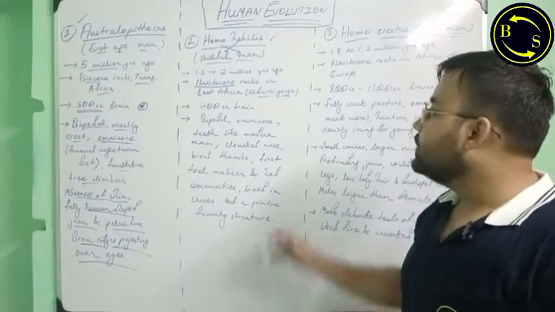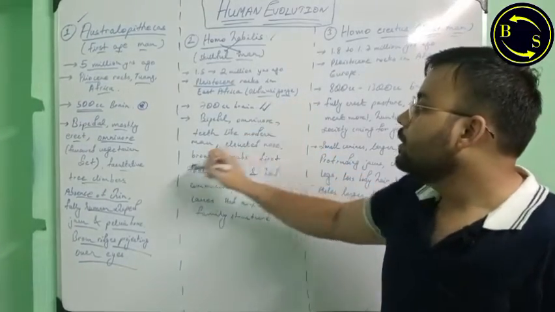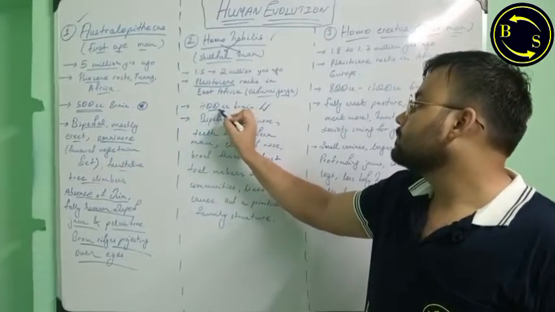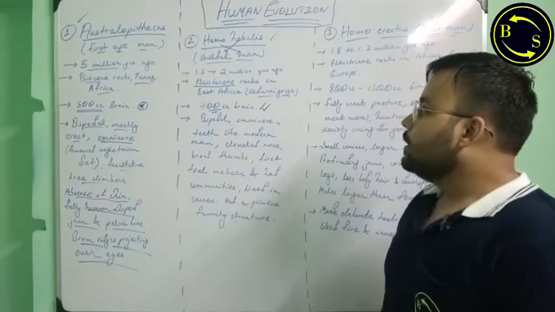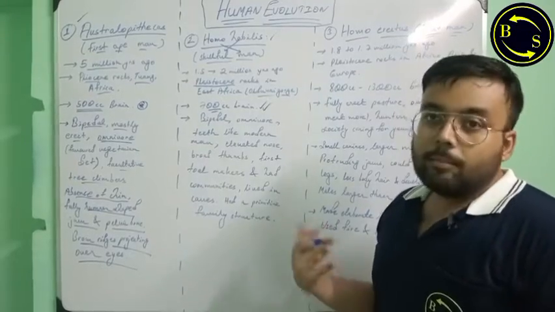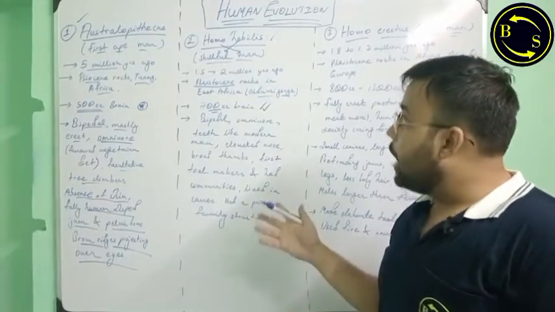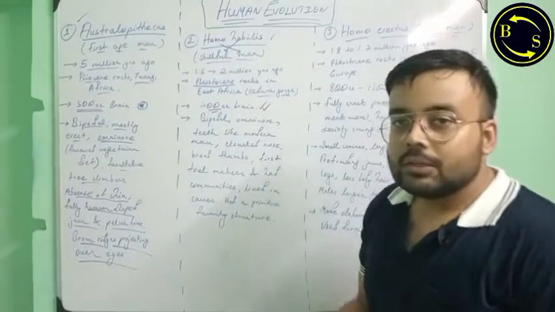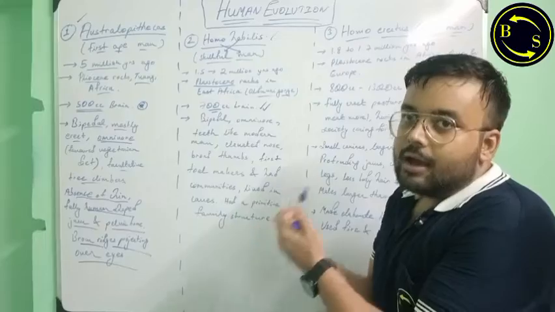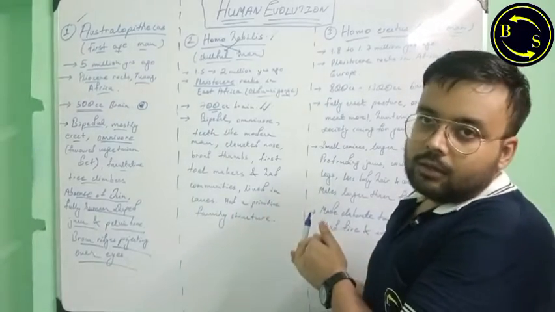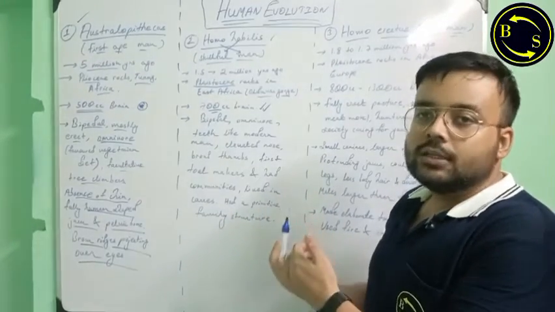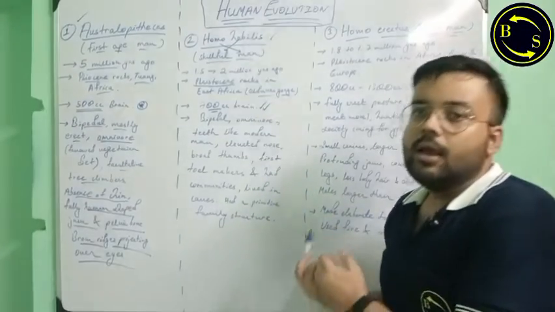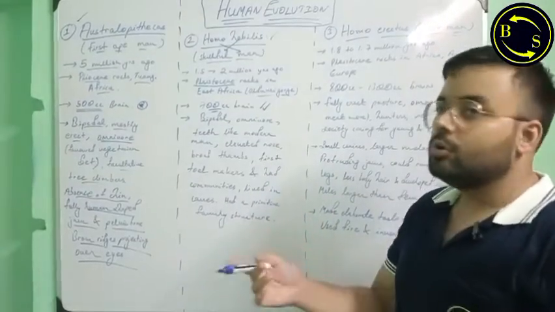They had a brain size of 700 cc. So from 500 we get 700. They were bipedal. Okay. Now Homo habilis, they were completely bipedal. So the ape-like traits are gradually getting eliminated. The human-like traits are gradually getting favored and passed on to the next generation, and they are getting evolved due to natural selection.